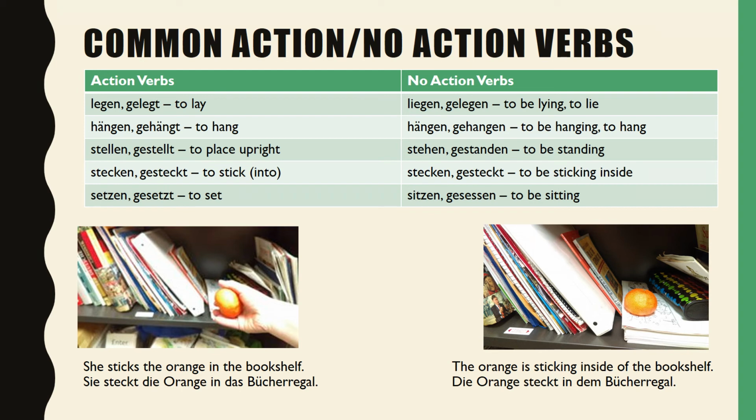That is the object of the preposition, das Bücherregal, and it comes after the preposition, but action in the sentence makes it accusative. The opposite would be, Die Orange steckt in dem Bücherregal. This time we have dem Bücherregal because there is no action in this sentence. Our special preposition shows that the object of our preposition would be the bookshelf, but this time the bookshelf is dative.